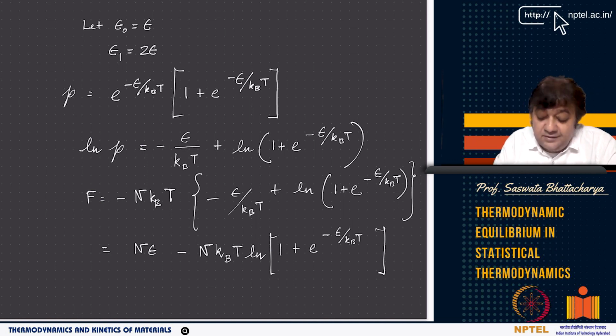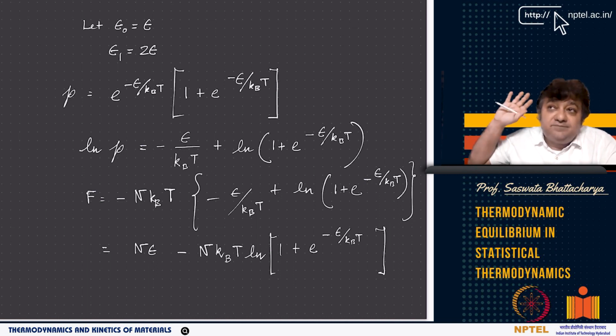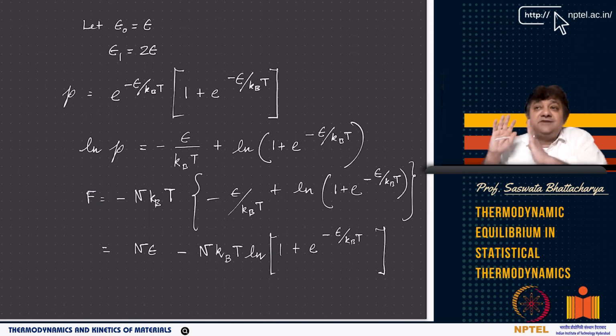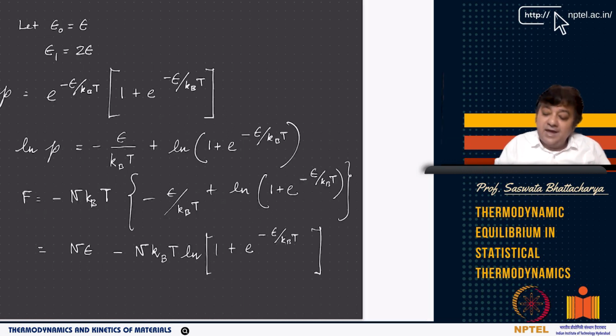For example, just by knowing the partition function and the energy levels, so knowing the particle based or atomistic description, we can easily get back the Helmholtz free energy, internal energy, entropy, CV, and so on.